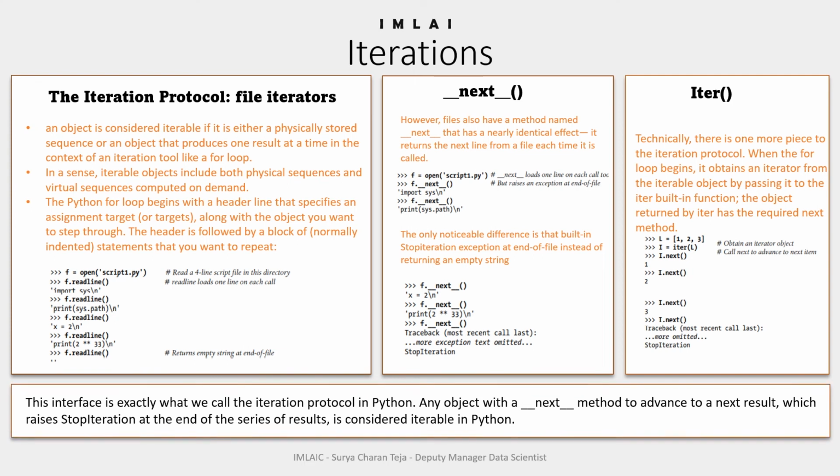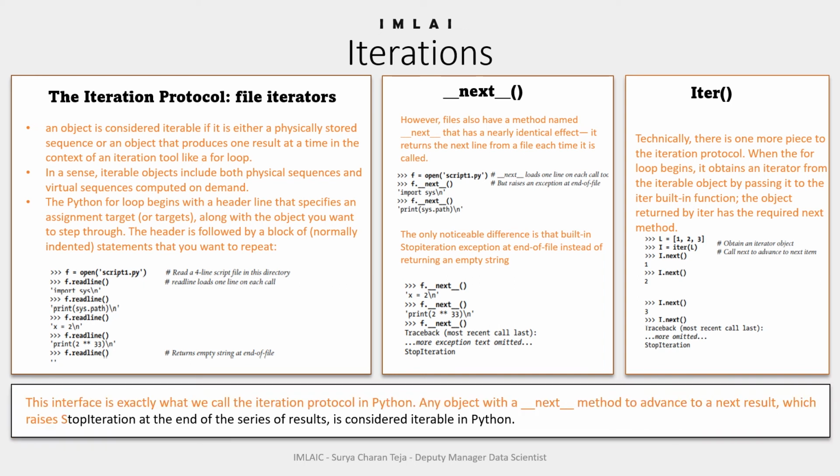Any object with a double underscore next method to advance to the next result, which raises StopIteration at the end of the series of results, is considered an iterable object. That object is called iterable.